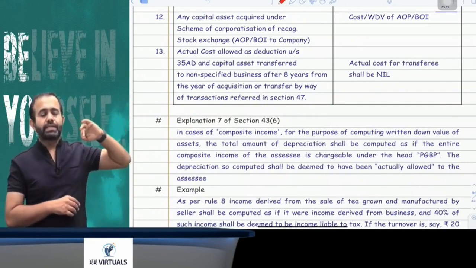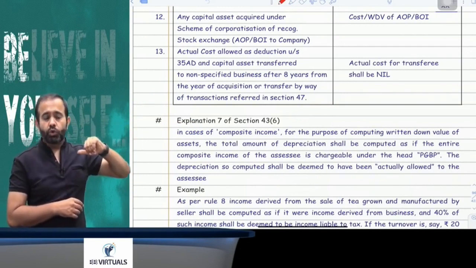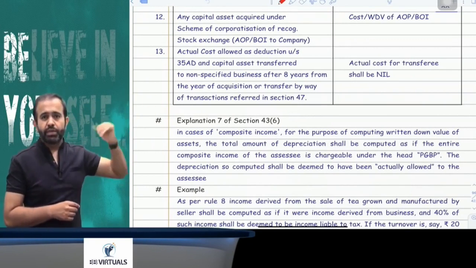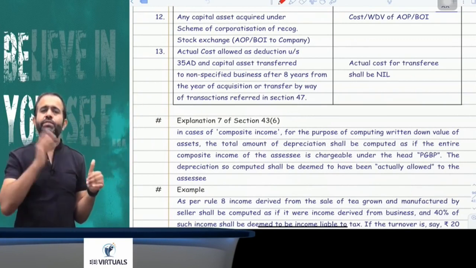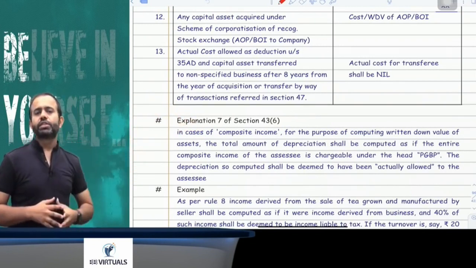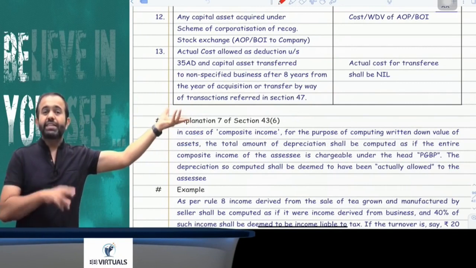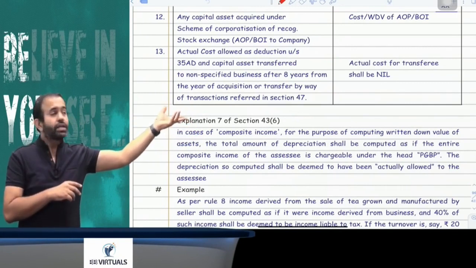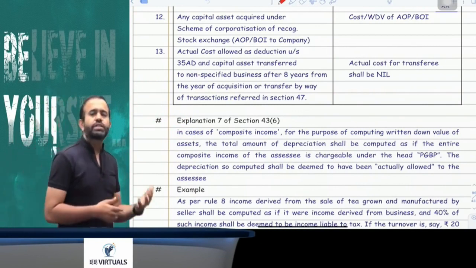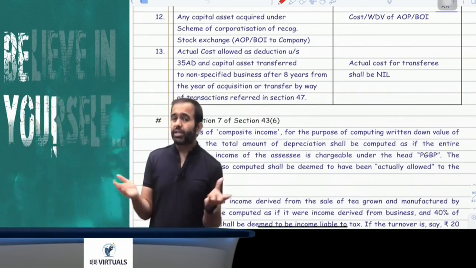Suppose you received that asset from a holding company to a subsidiary company, or a subsidiary company to a holding company, or in the partition of HUF or amalgamation or demerger or succession, and earlier the assessee already claimed the 100% deduction under section 35AD. Now the question is, what will be your actual cost? So here your actual cost will be nil.